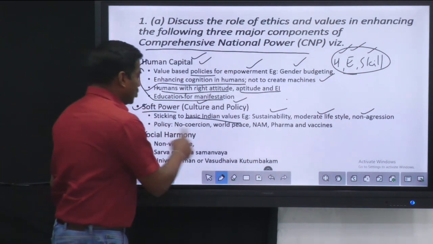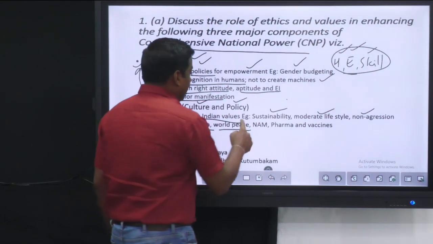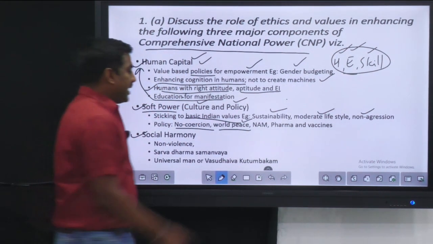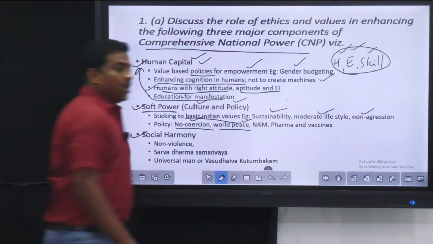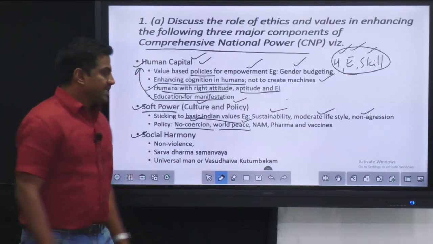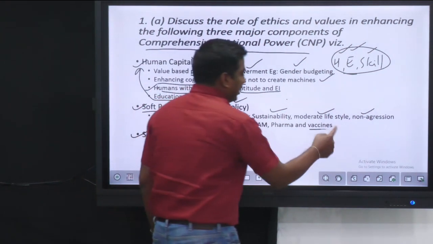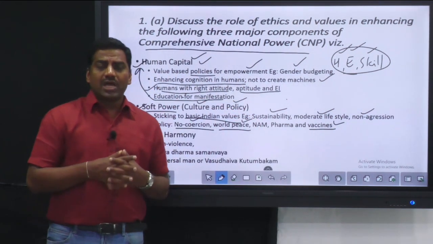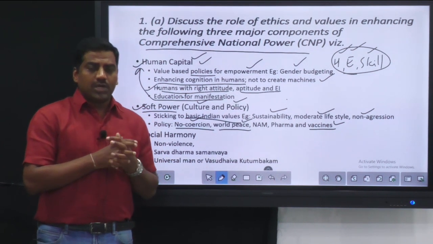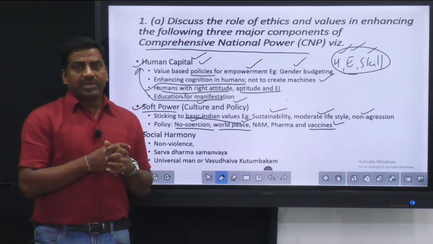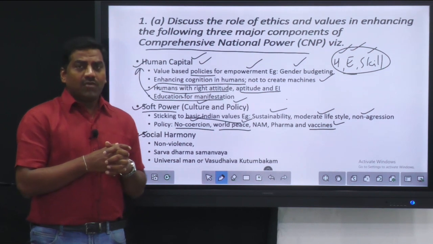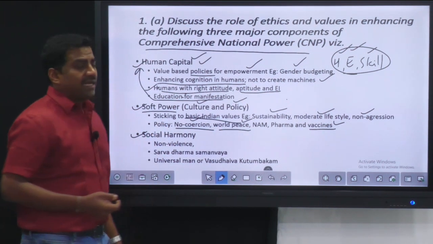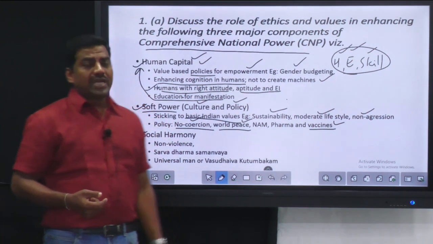When it comes to policies like world peace, yes, we support disarmament, we support world peace, and as I told, no coercion and mutual coexistence. Also in the case of vaccines, we are supplying, or we already have some MOUs or agreements with many countries for supplying the COVID vaccines. So that shows our culture and our policies which are based on ethical values.